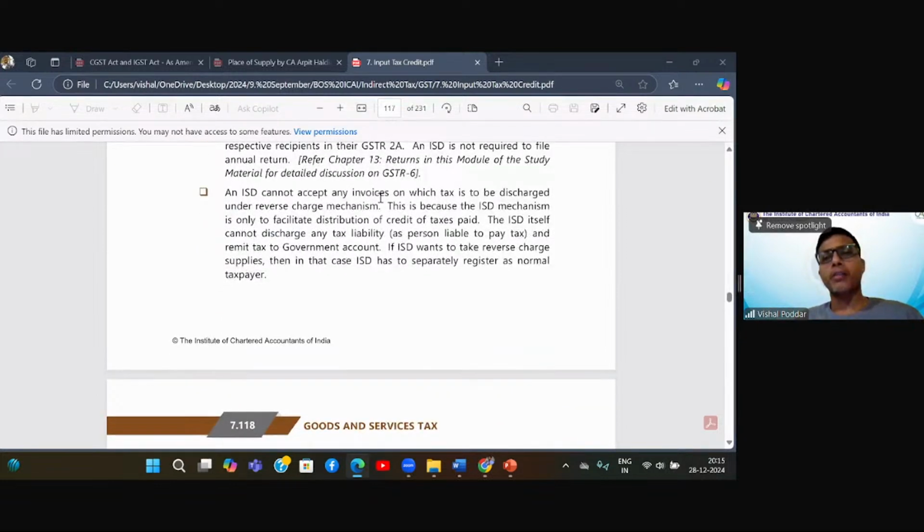The ISD cannot accept any invoice on which tax is to be discharged under reverse charge. Now, this is a very big practical problem. So, ISD may be receiving the lawyer's bill.